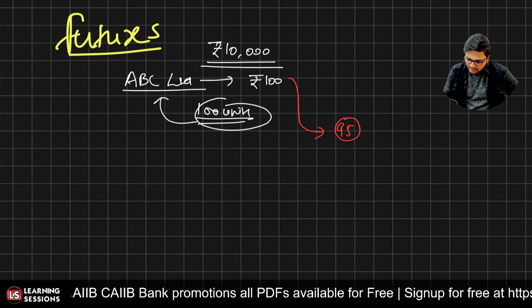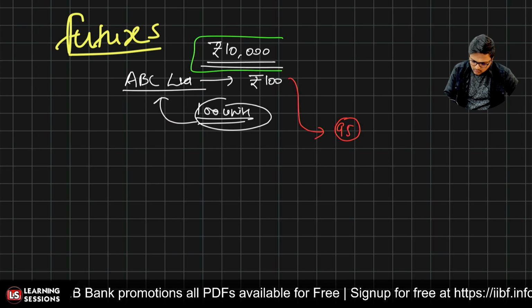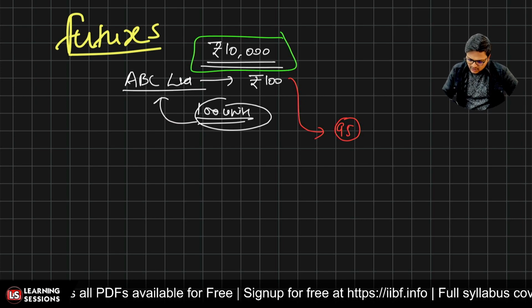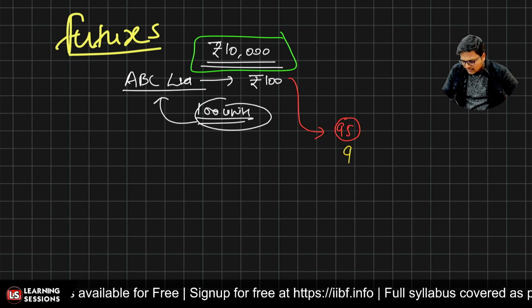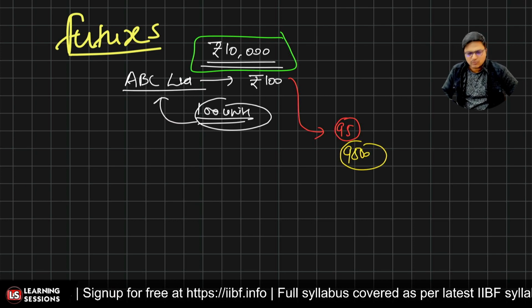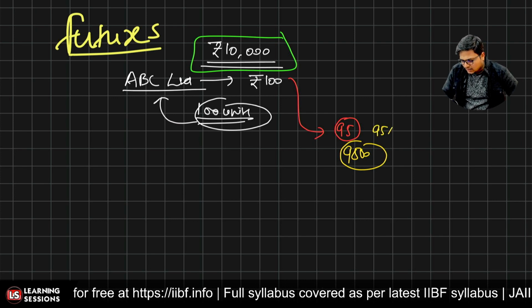Now, what is your capital amount? My total capital was rupees 10,000. Now, what would my new capital amount be? It is 9,500, because the price dropped to 95 rupees. So, it will be 95 into 100.